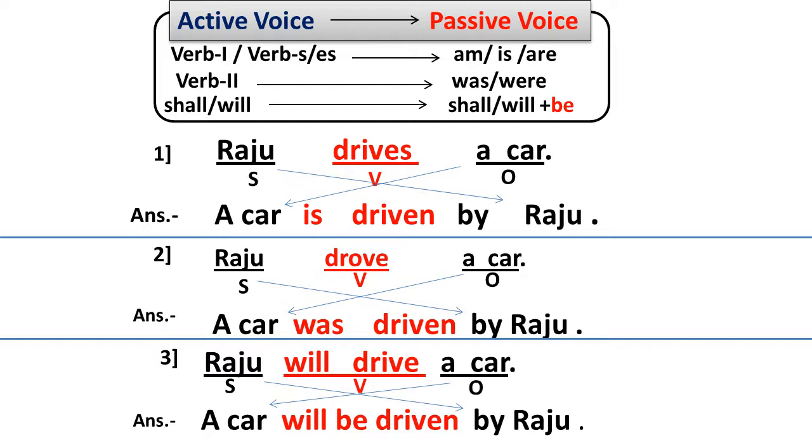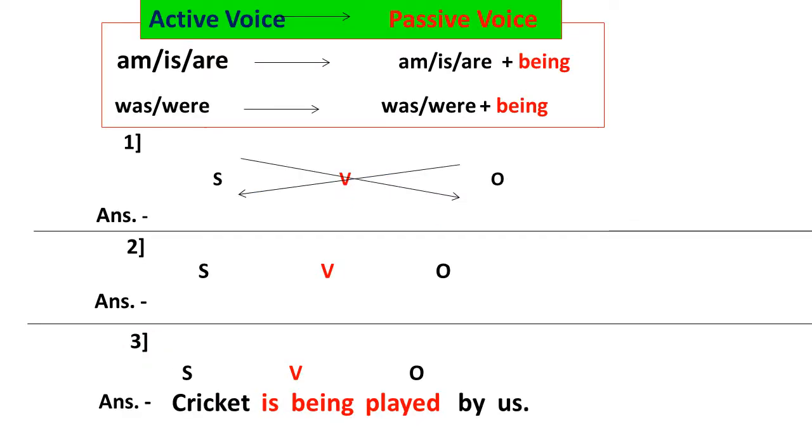So first we have to understand the concept of how to solve the example from active voice to passive voice, and with the help of these charts, we can solve the example. Look at one example: Rohit is making a kite. Rohit is the subject, is making is the verb, a kite is the object. These are the three most important words.